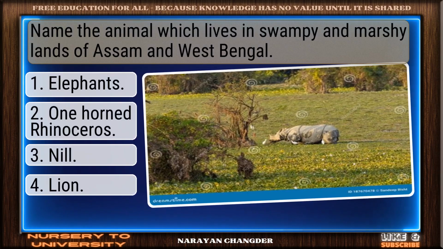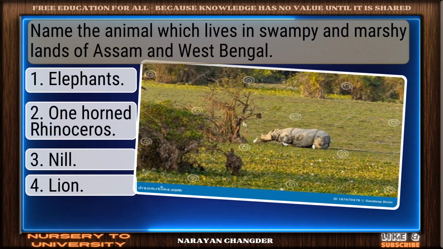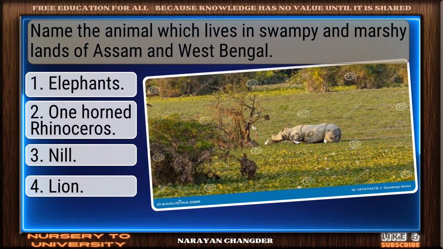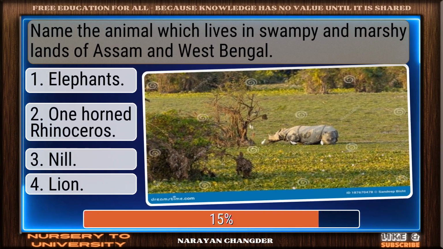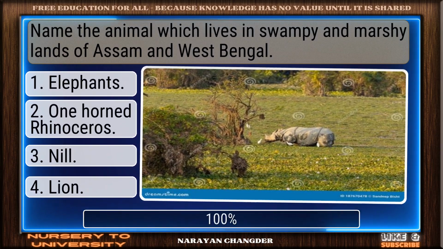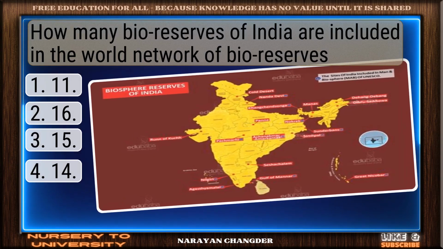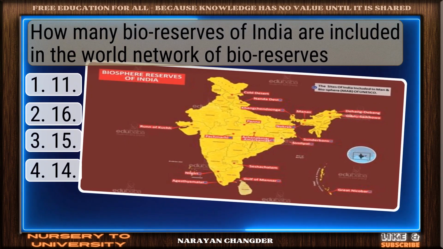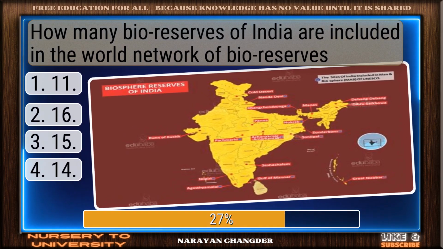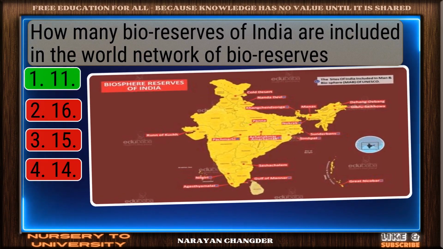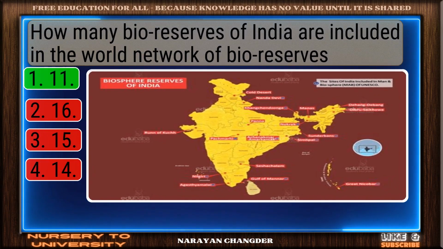Question number 72. Name the animal which lives in swampy and marshy lands of Assam and West Bengal. Sharp thinking. Lion is the right choice. Question number 73. How many bioreserves of India are included in the World Network of Bioreserves? On track. 11 is the correct answer.